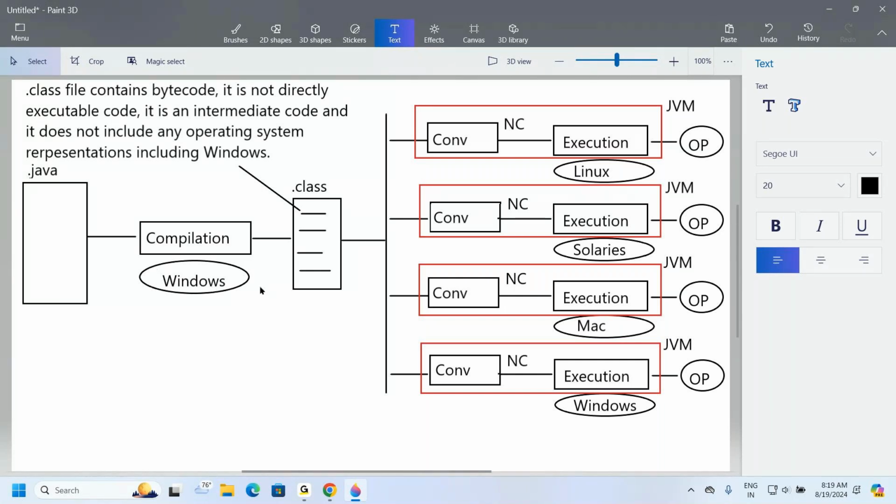One time we compiled the Java program, but four times we executed it. Everybody, put more concentration. Is my point clear or not?